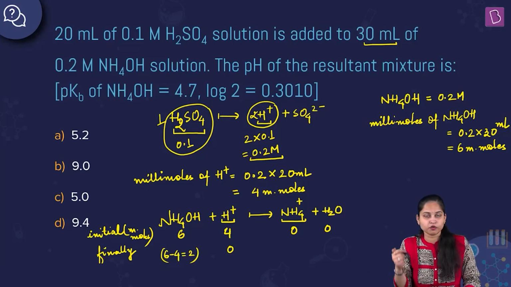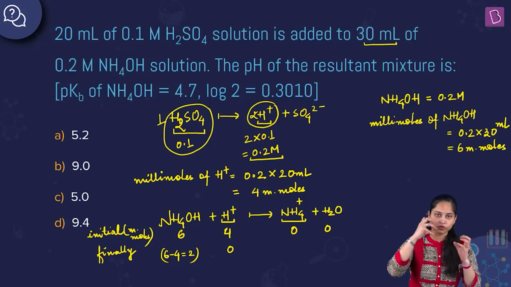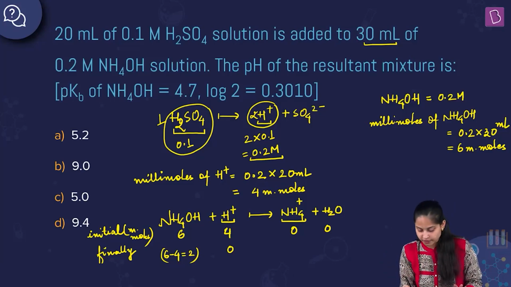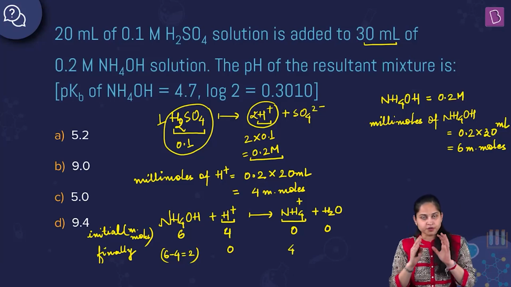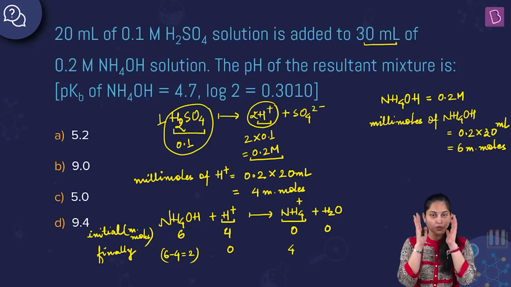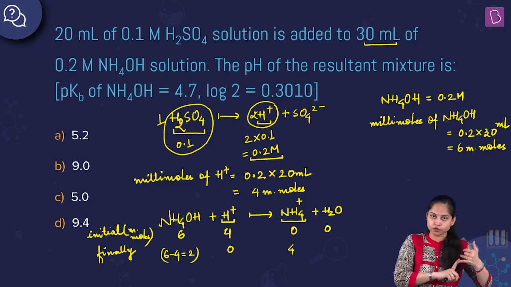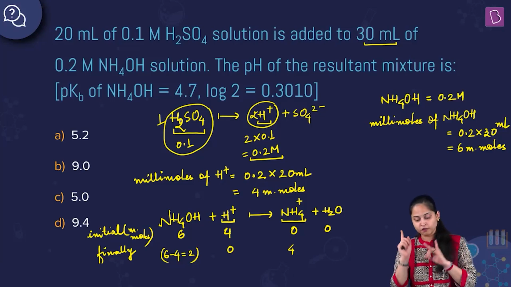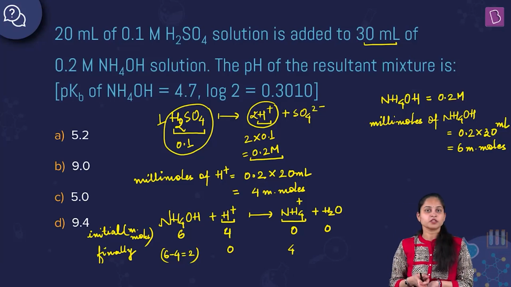salt over here, NH4 positive or NH4 twice SO4, ammonium sulfate, will be how many millimoles? The millimoles consumed of acid, so it will be 4 only. Okay, 4 millimoles of H positive ion were totally consumed by 6 millimoles of NH4OH. Which means that 2 millimoles of NH4OH is left in the solution and 4 millimoles of NH4 positive, the salt, has been formed in the solution. Okay, this is what I want to convey to you.